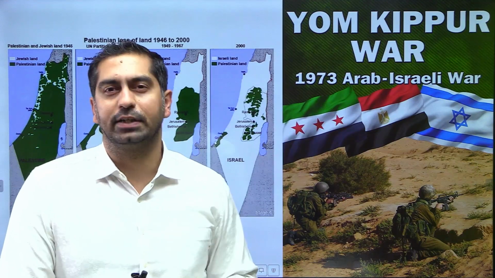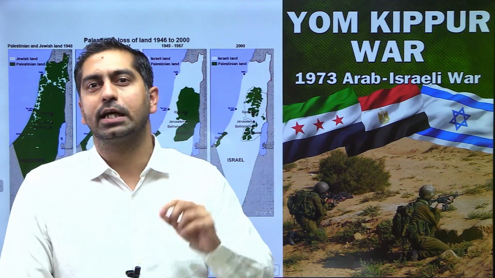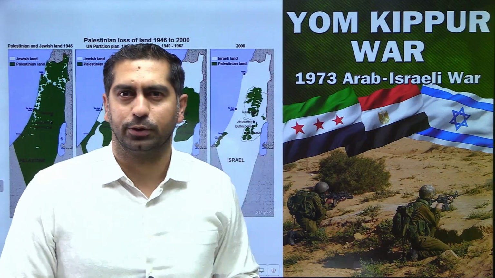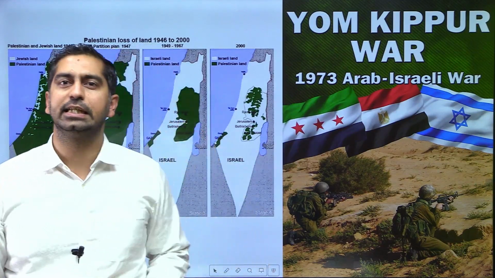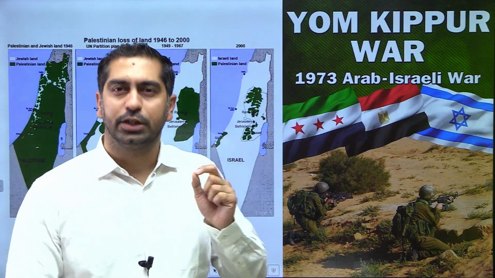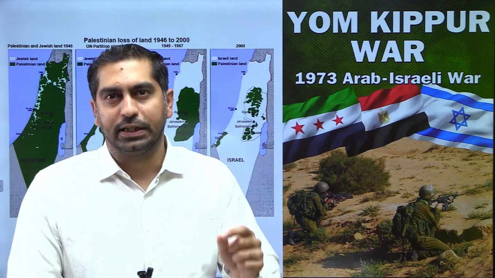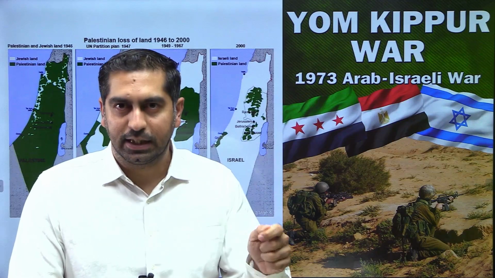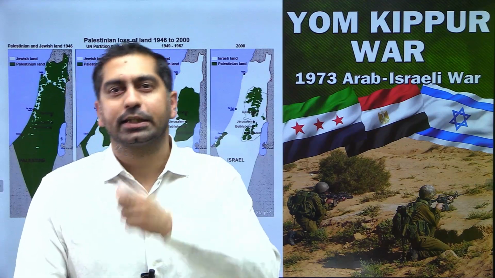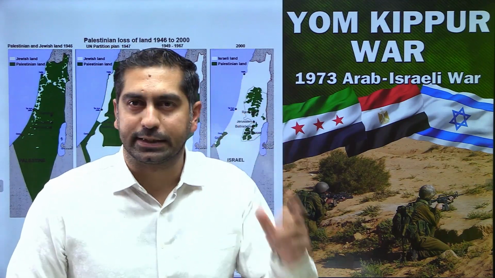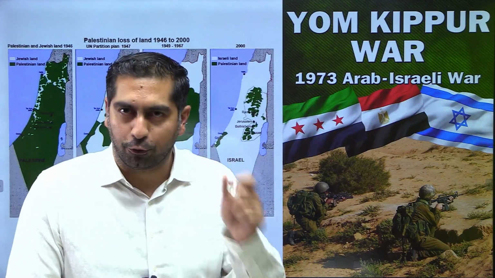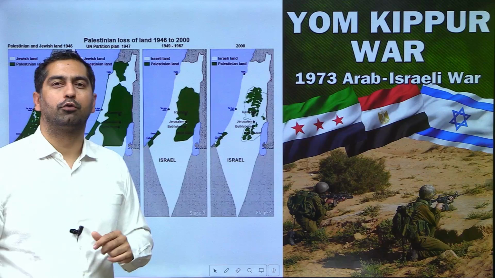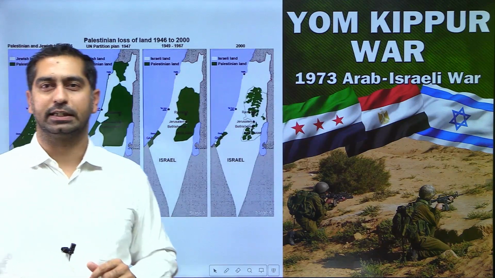So in 1973, on the holiest day of the Jewish calendar, known as Yom Kippur, Syria and Egypt collectively decided to attack Israel. Syria and Egypt jointly attacked Israel. And the war that resulted is known as the Yom Kippur War of 1973.